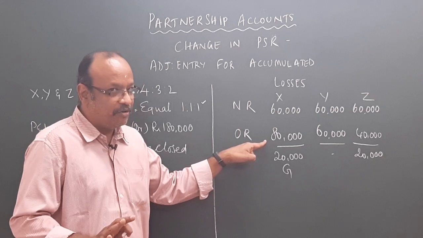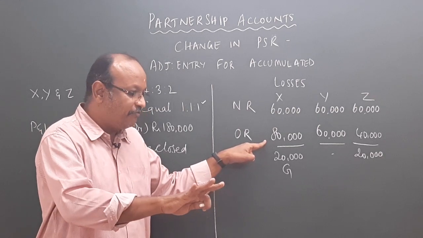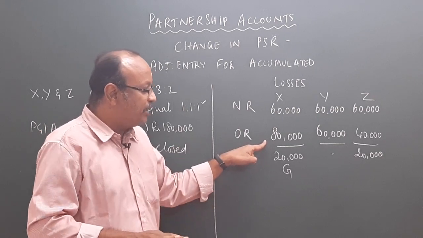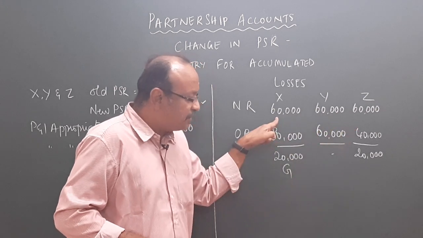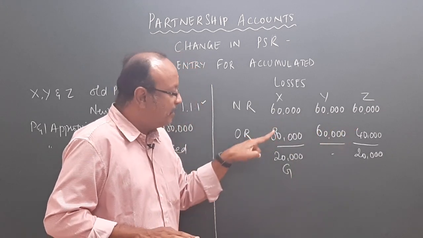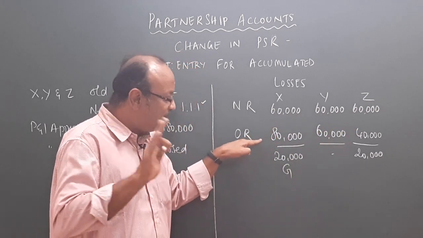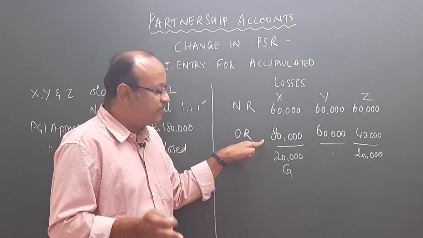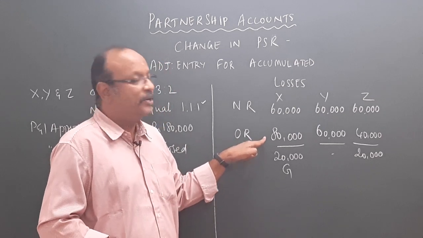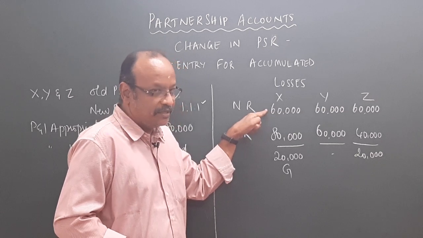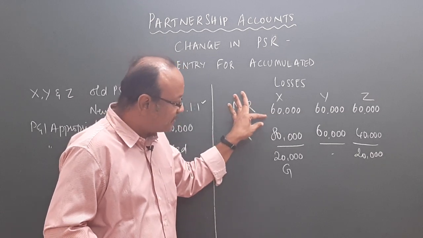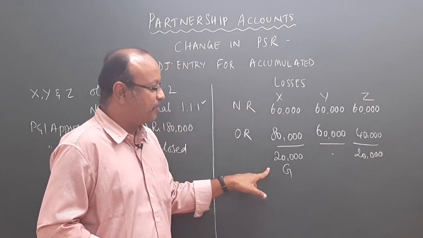But we are not distributing it today, we are distributing in future. That means it will be distributed equally. 60,000 rupees will be his loss. Actually, his loss should have been 80,000, but because of the change in the profit sharing ratio, he is losing only 60,000. That means he is losing less, or he is gaining 20,000 rupees.